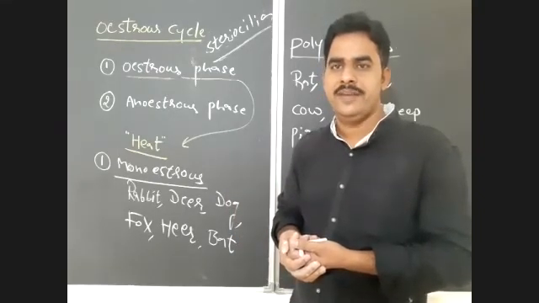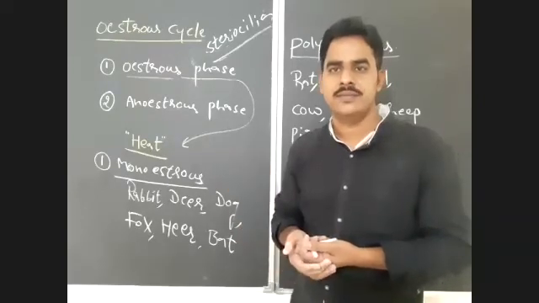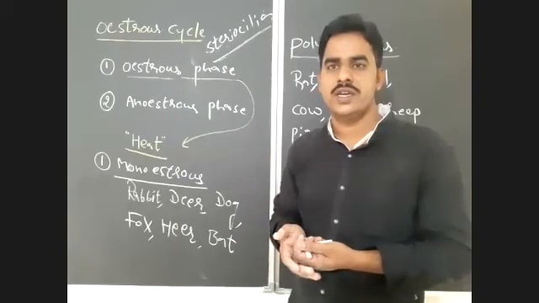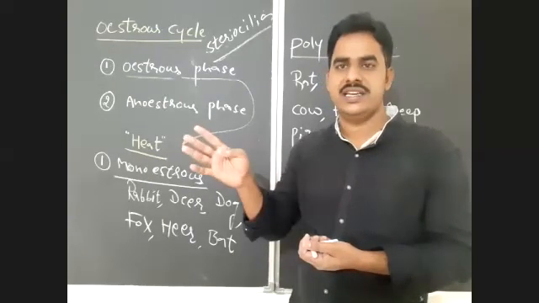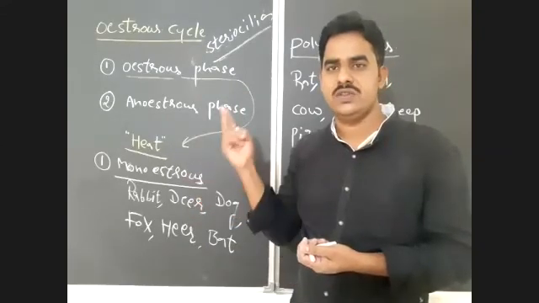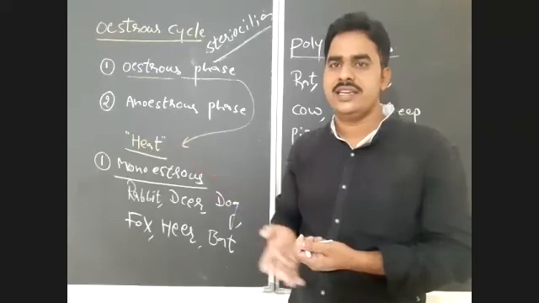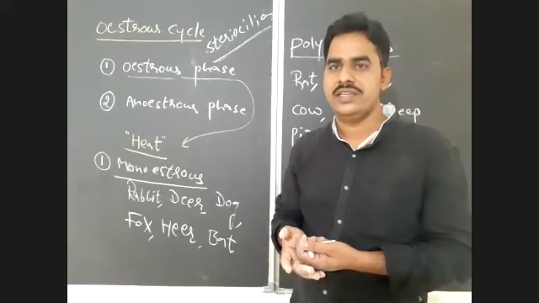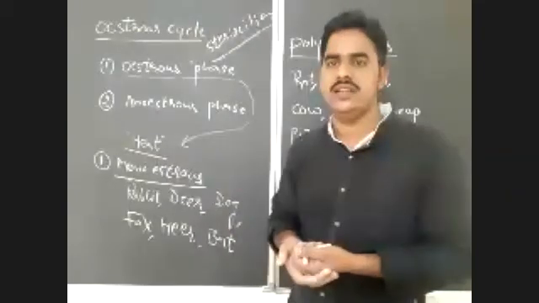In menstrual cycle, menstruation takes place throughout the year, but in estrous cycle, the estrous phase takes place only during the reproductive season. Menstrual cycle is divided into four phases, but estrous cycle has only two phases. In menstrual cycle, throughout the year, gametogenesis will take place, but in estrous cycle, gametogenesis takes place only during the reproductive season.